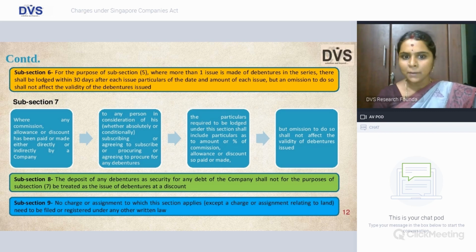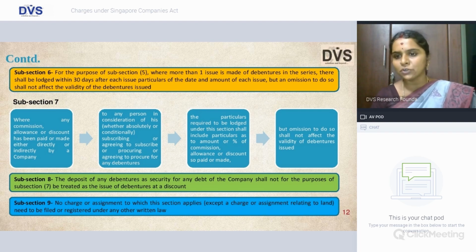But omission to lodge the particulars shall not invalidate this debenture issue. The deposit of any debenture as security shall not be treated as issue of debentures at a discount. And no charge to which this section applies needs to be filed or registered under any other law. Which means, like in India, while you create a charge, you have this CHG1 which has to be filed.